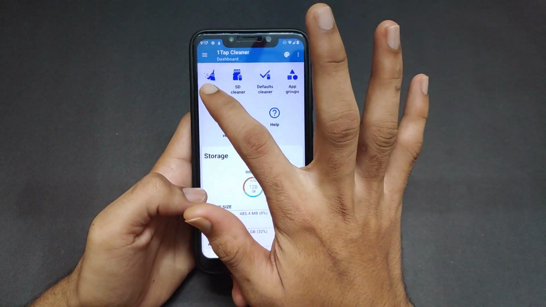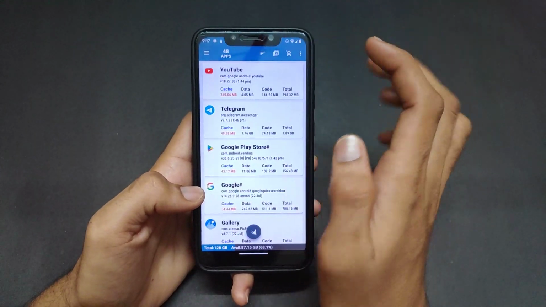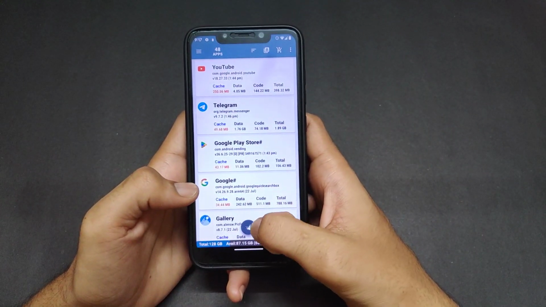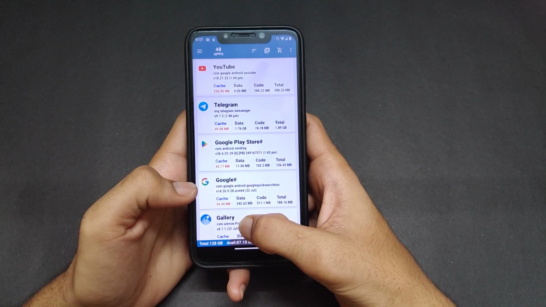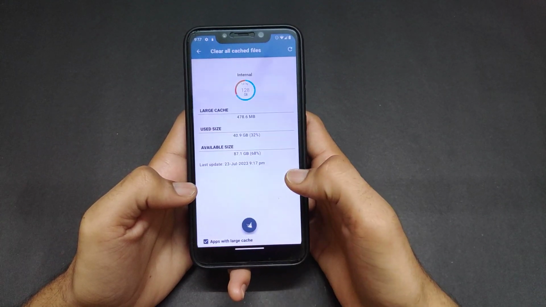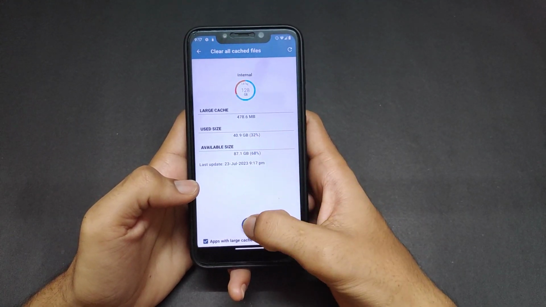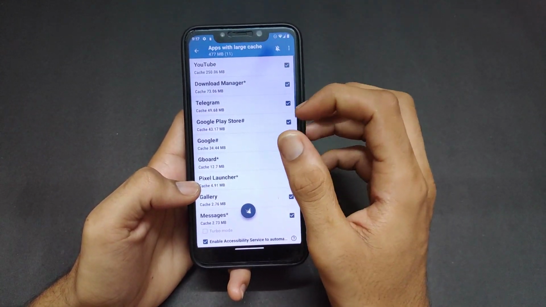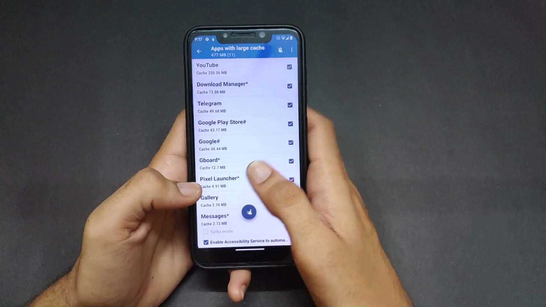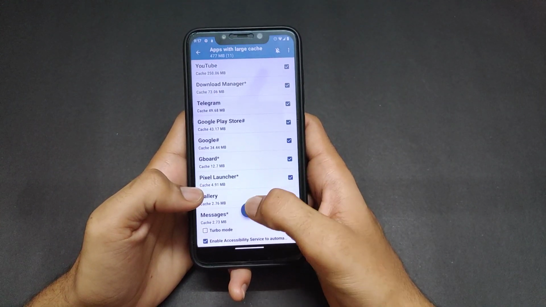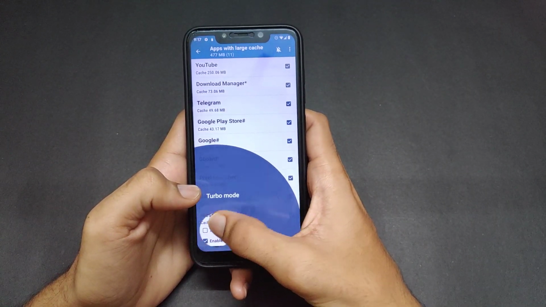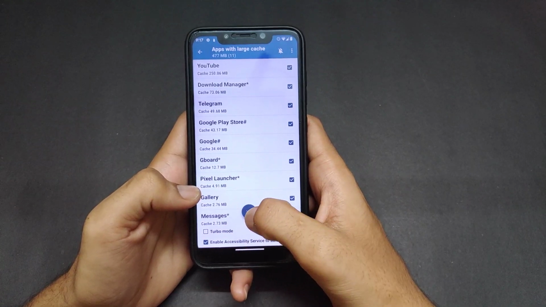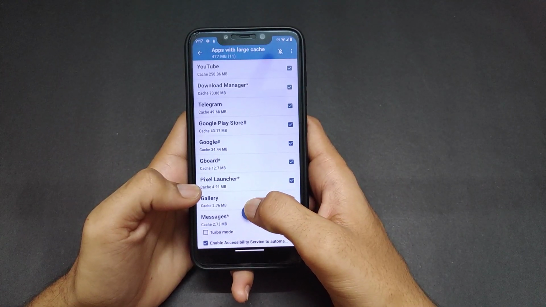Now go to the cache cleaner and click on the clean button. Here is the clean button. Okay, and again click on the clean button and it will calculate the size and the package of the apps. And now it is having a turbo mode, but it is official for the premium version and you can use it for the free version only.